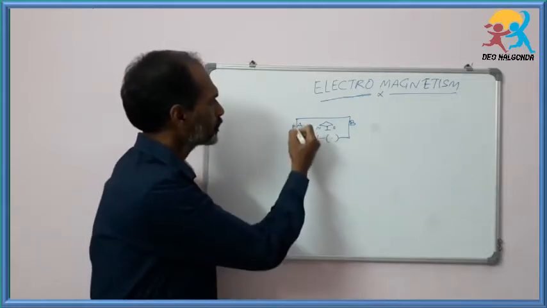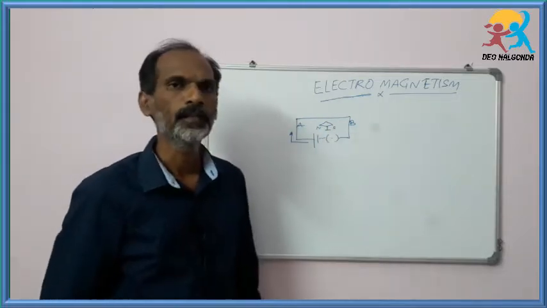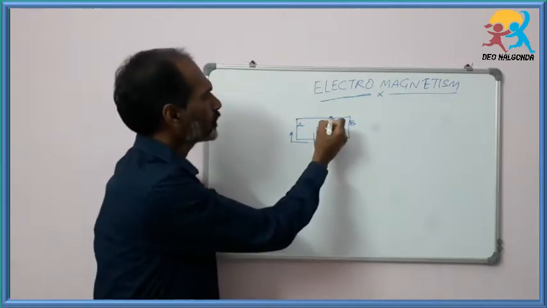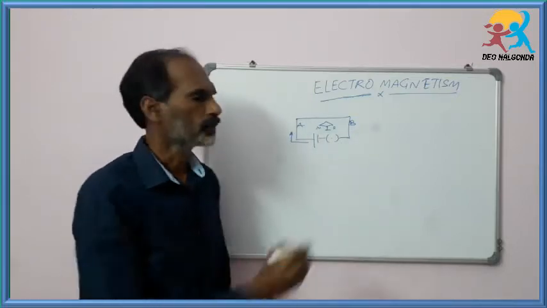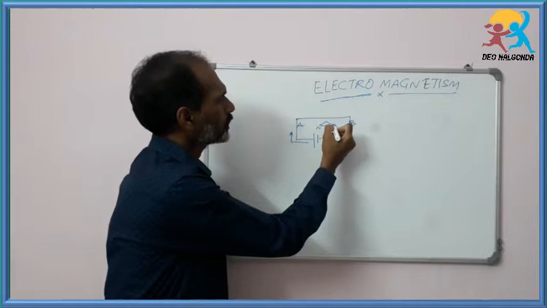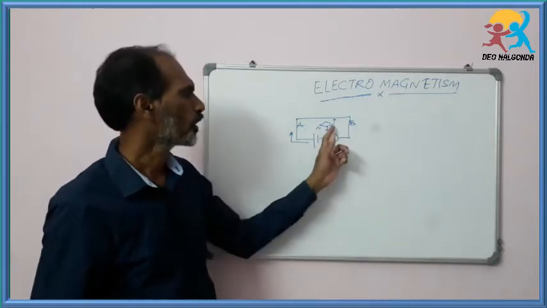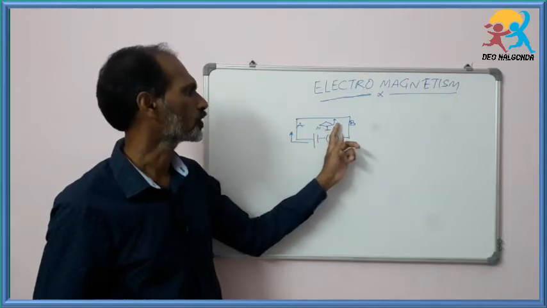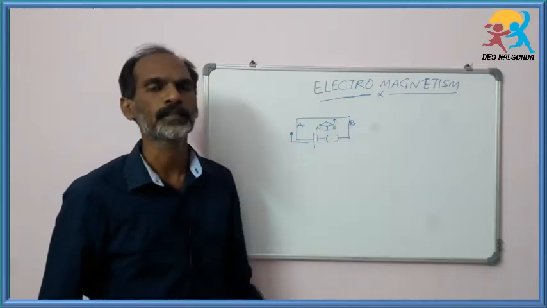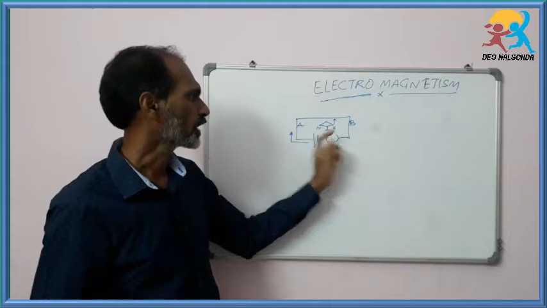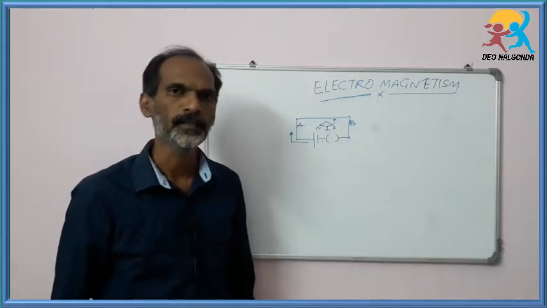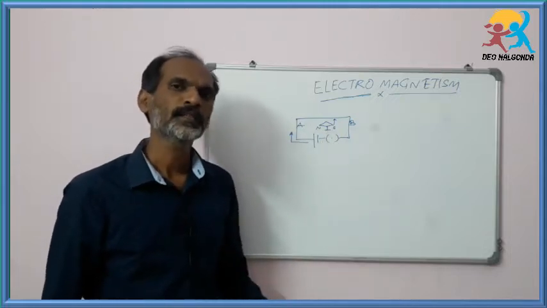While the electric current is passing from A to B, when the compass is brought near to the electric conductor, the magnetic compass is influenced by the electric current. It means one edge, north pole or south pole, is getting attracted towards the conductor. As it is a magnet, it is influenced by some other substance.